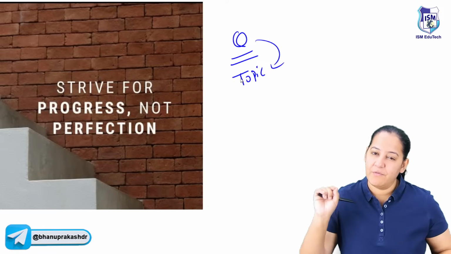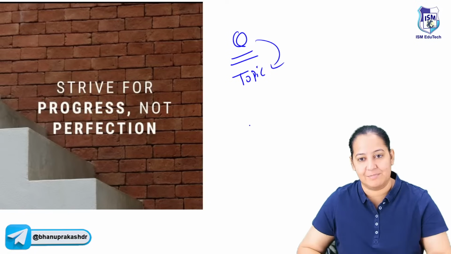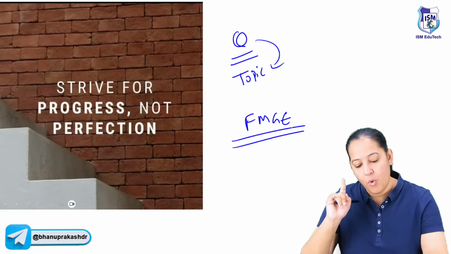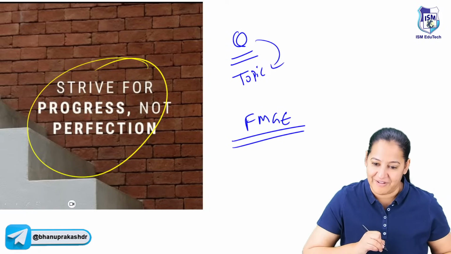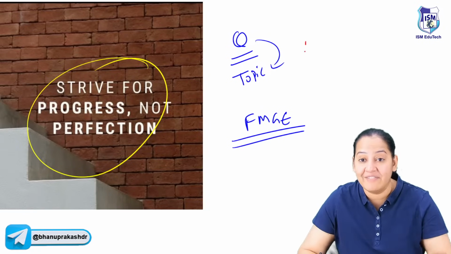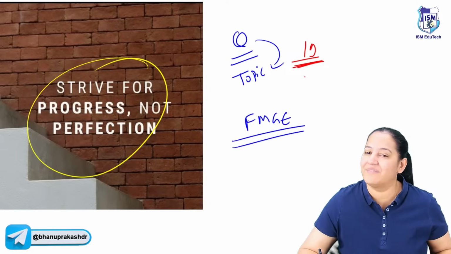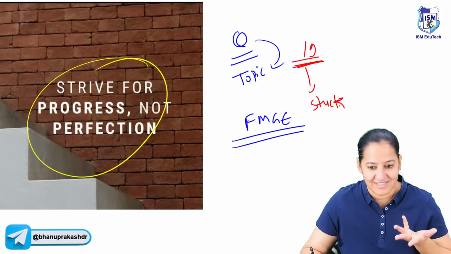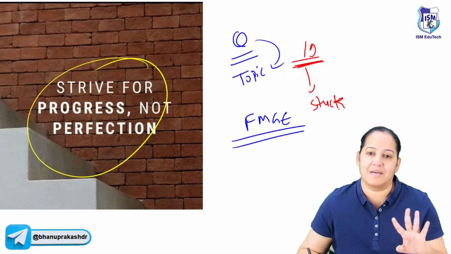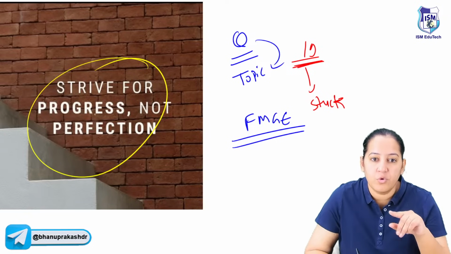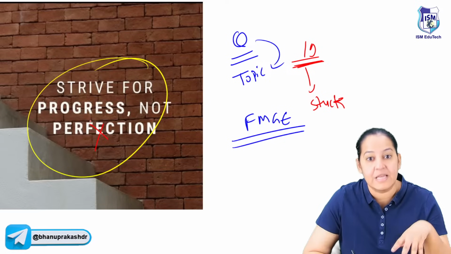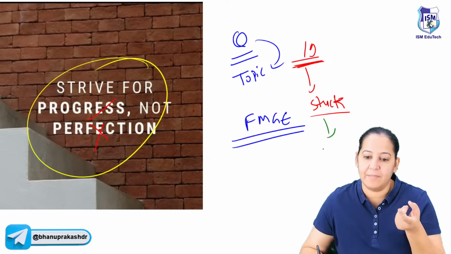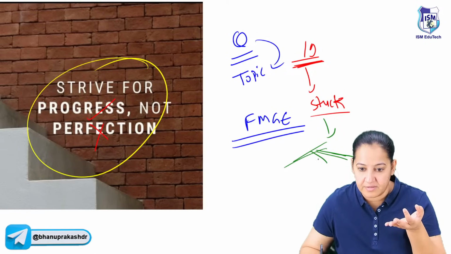Before going to the next question, let me give you a small piece of advice, especially for the FMG aspirants. In the last few days of your preparation, the only advice to follow is strive for progress, not for perfection. You have 19 subjects to deal with, so don't even skip one subject. If you get stuck in some topic, leave that topic and move ahead. You do not want perfection right now because time is less. Most students watch the same topic on multiple apps from different educators, and on YouTube also.